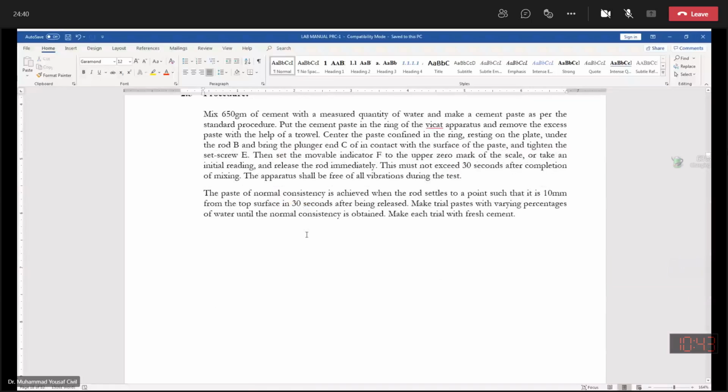whatever reading, depth of penetration comes, it should be noted. The reading, the penetration that comes within 30 seconds, you should note it. The amount of water that gives you 10 millimeter penetration within 30 seconds is the required amount of water for producing the normal consistency.